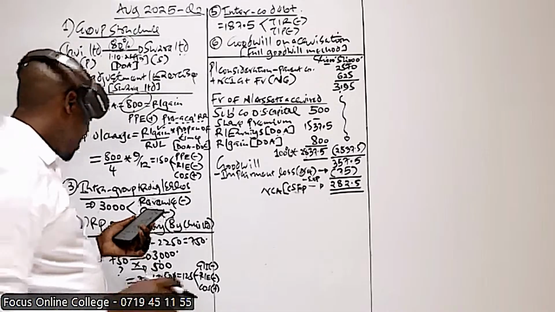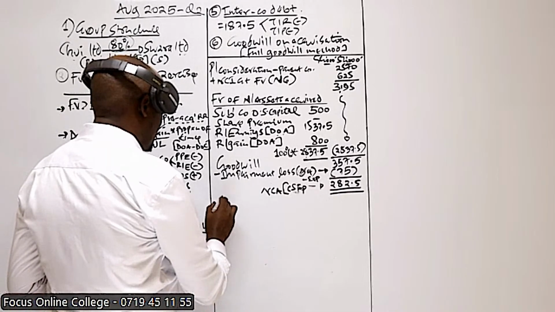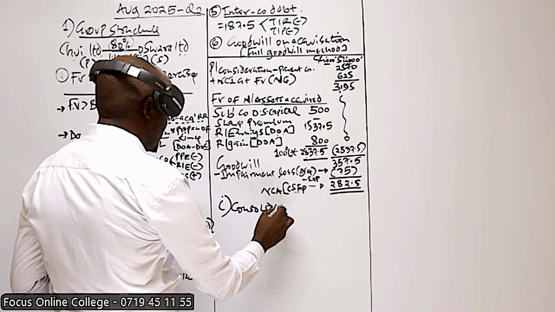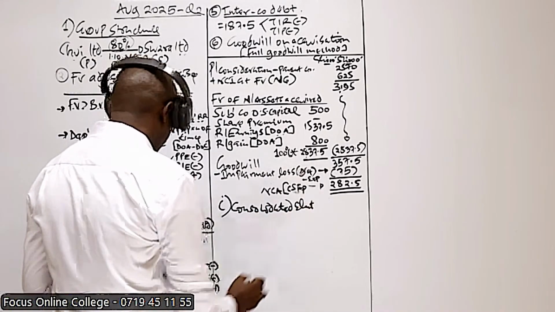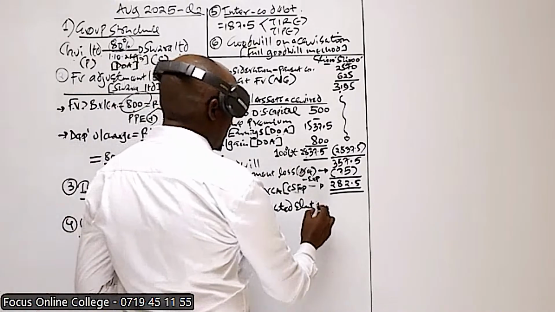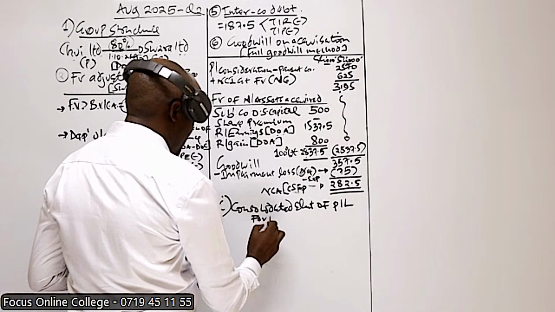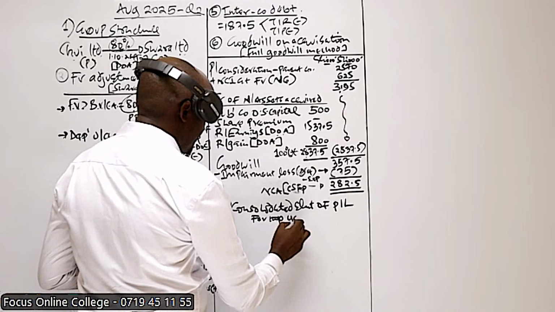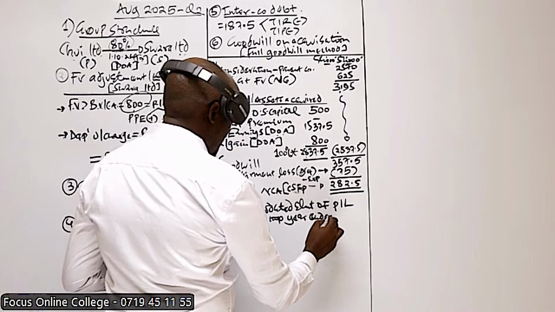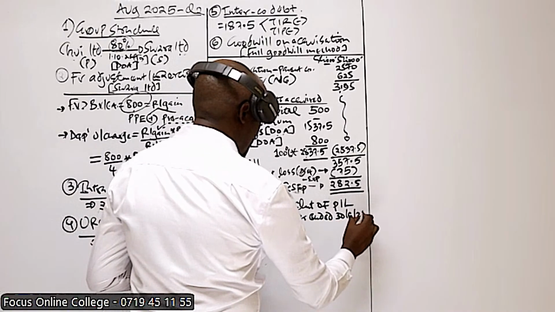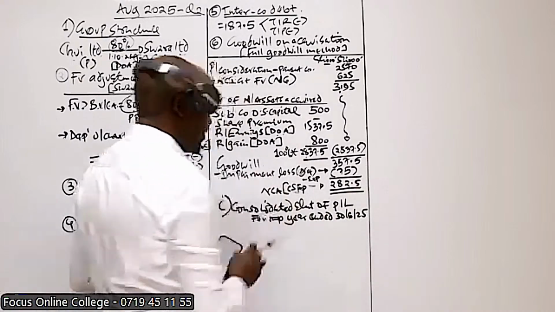So can we proceed and prepare what is required? We start with Roman 1, whereby we are required to prepare the consolidated statement of profit or loss for the year which ended 30th of June 2025.